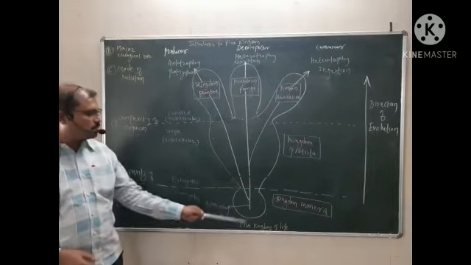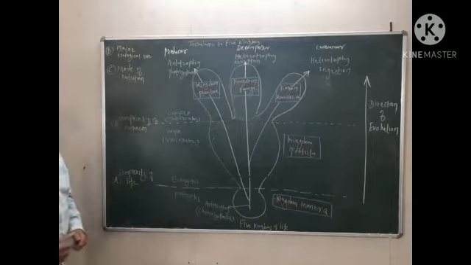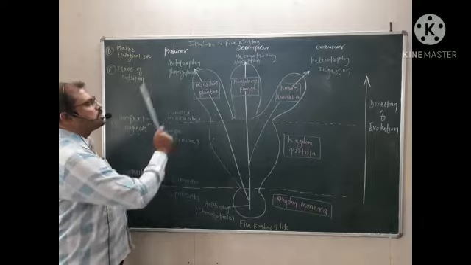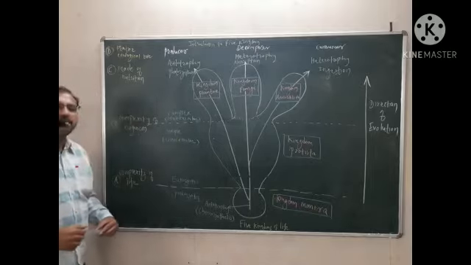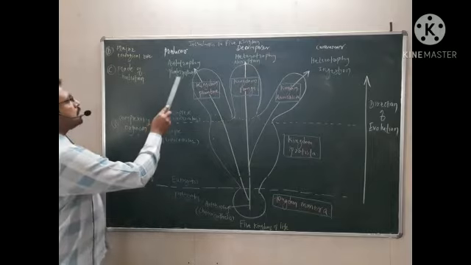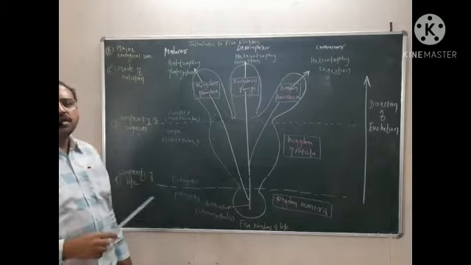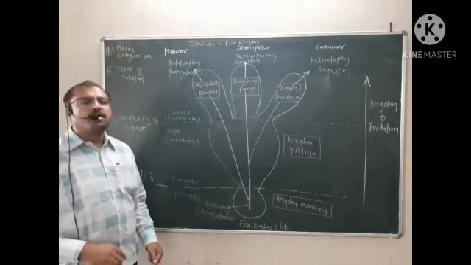But in the case of Monera, they produce their own food material by the process of chemosynthesis. So the kingdom Plantae are generally multicellular green plants, and they carry out photosynthesis, by which they produce their own food material. Due to this, they are called autotrophic organisms.